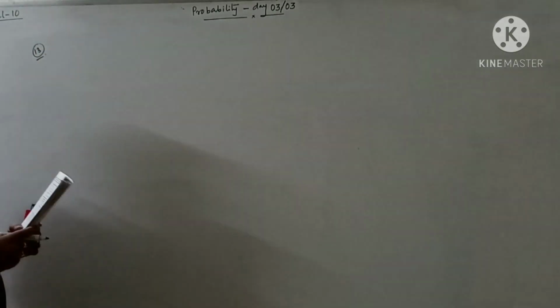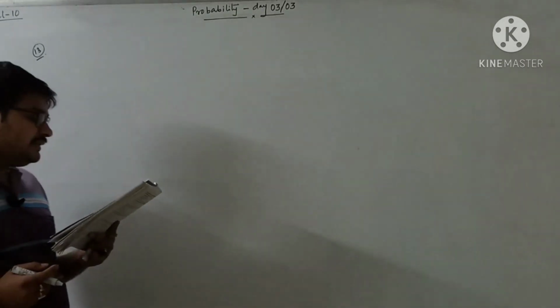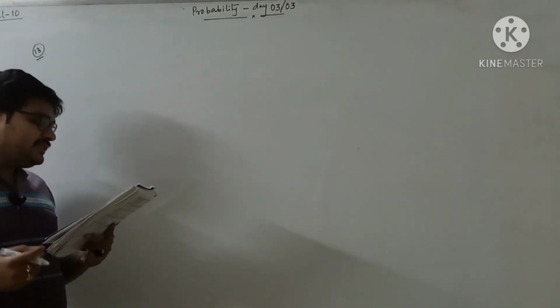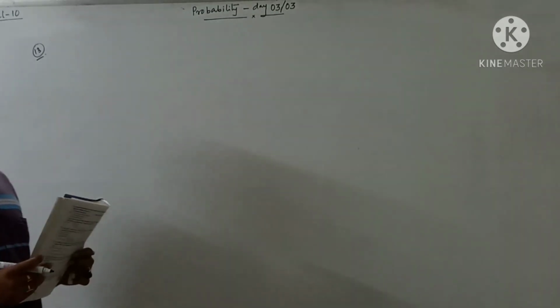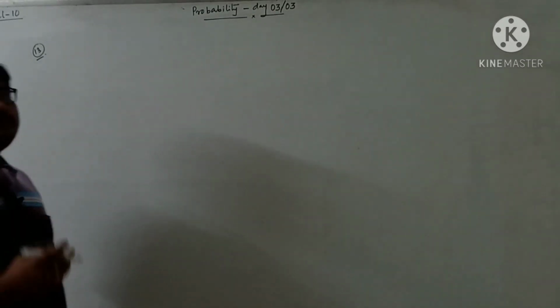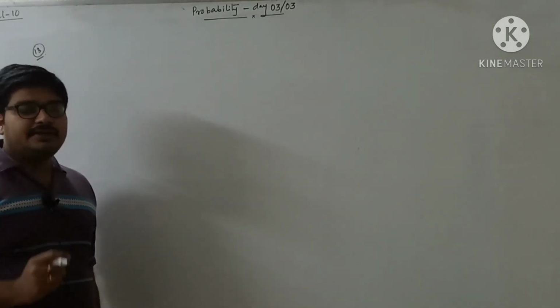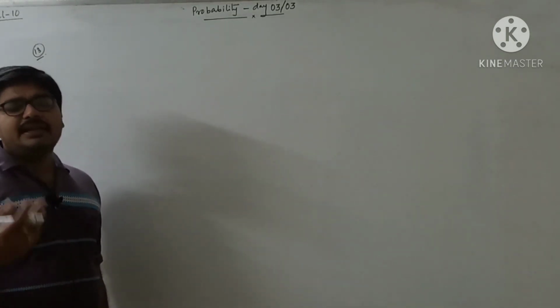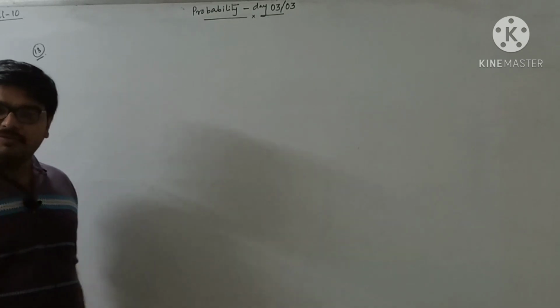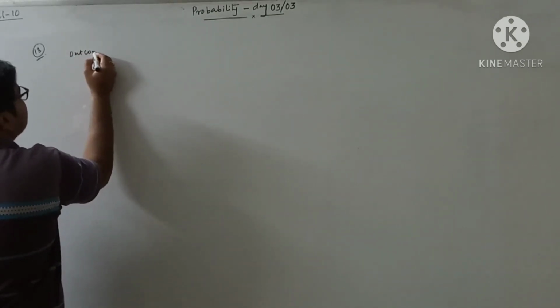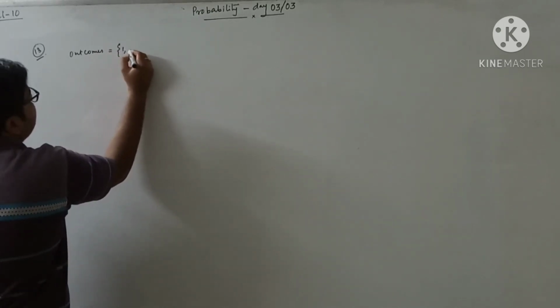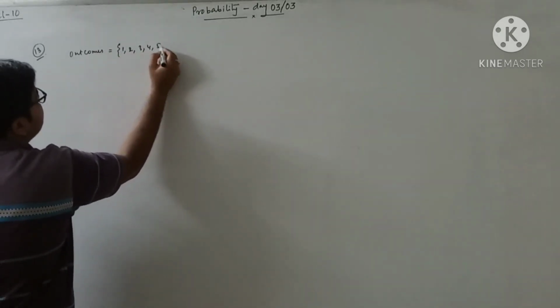Now, question number 13. A die is thrown once. Find the probability of getting a prime number. Whenever you throw a die, which numbers can come out? 1, 2, 3, 4, 5, 6. So the outcomes are 1, 2, 3, 4, 5, 6.